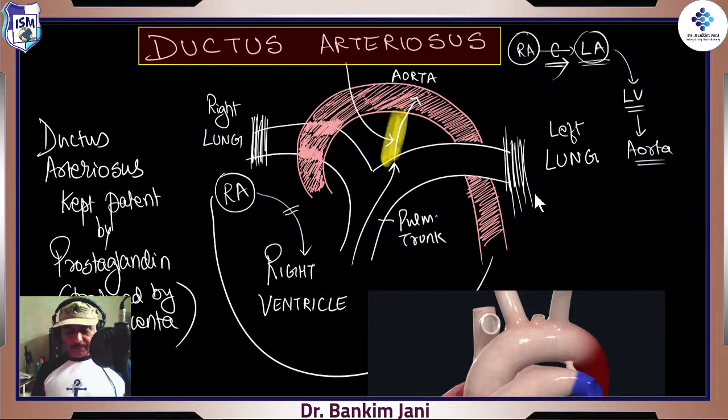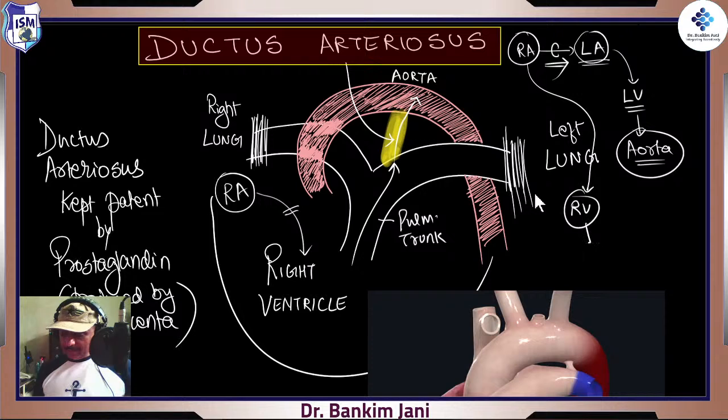Done. So it means either the blood went into the aorta via the left ventricle, or the blood which escaped into the right ventricle went into the pulmonary trunk, and from the pulmonary trunk it again went into the aorta via the ductus arteriosus.